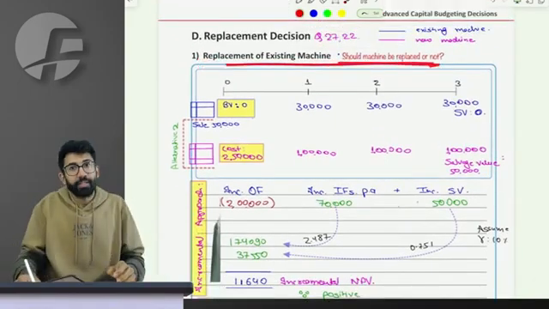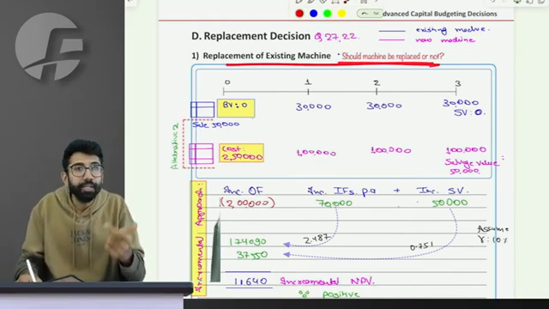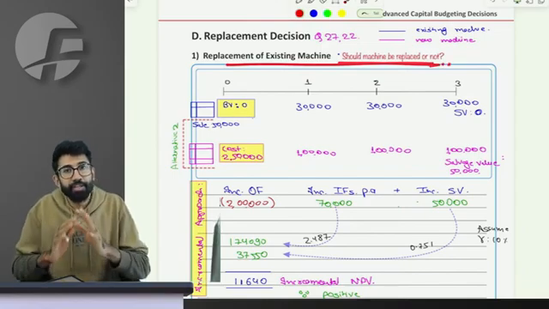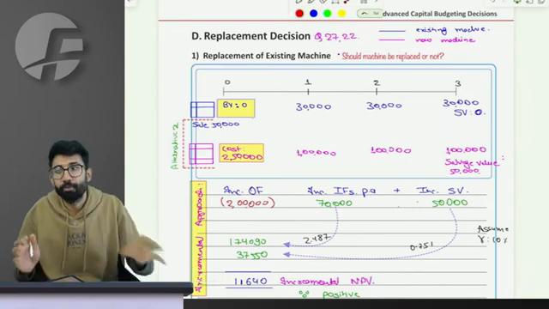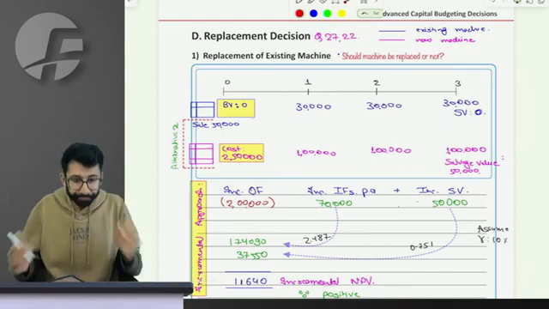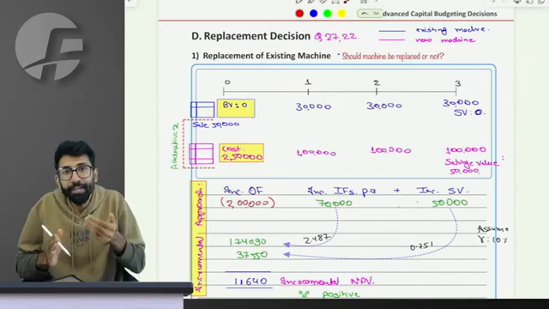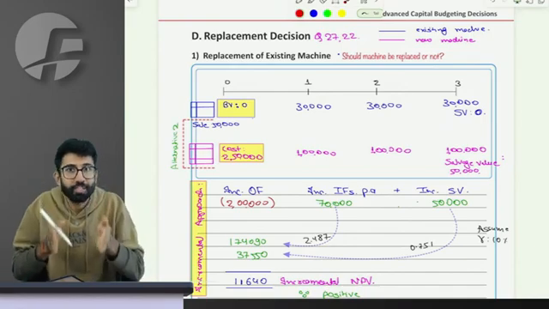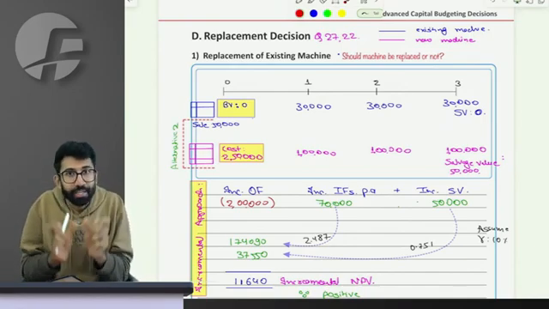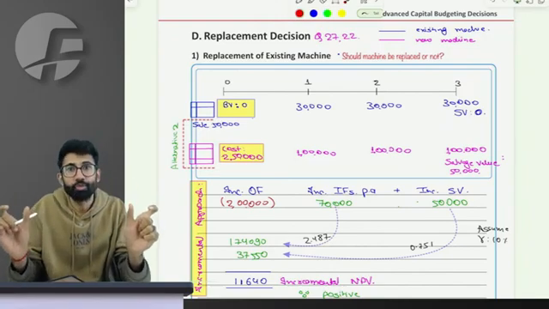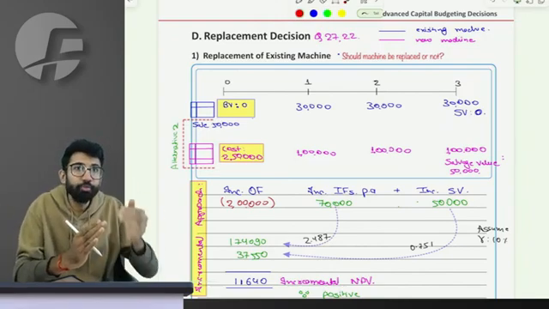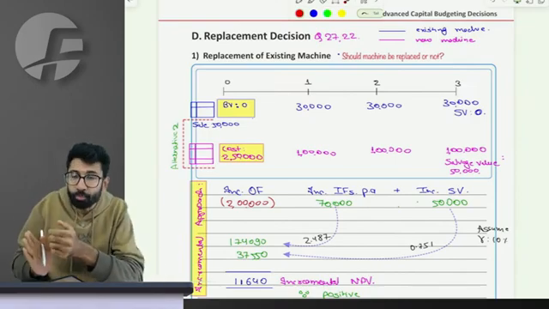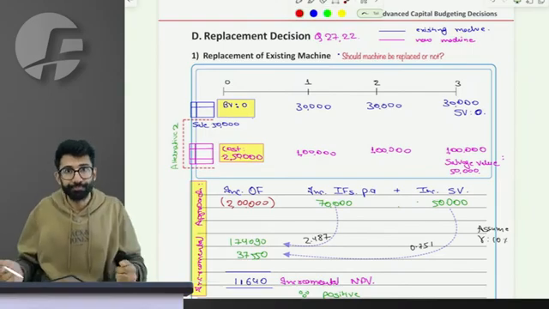The thought process in this situation is to calculate incremental NPV. And how you ultimately calculate incremental NPV has a very simple approach. So please pay attention to what I say. At this point where I stand, I had been doing a business using an existing machine. Now I have two independent choices. Choice 1, continue to use the old machine. Choice 2, sell the old machine, buy the new machine and use that new machine.